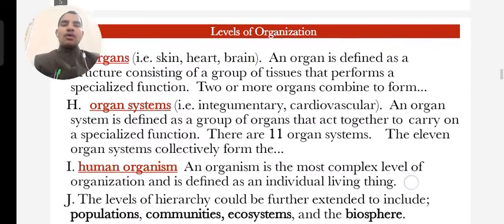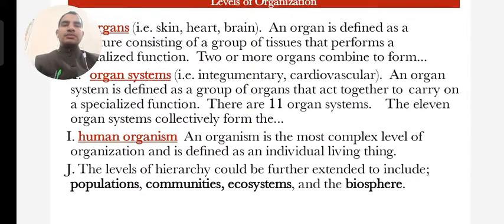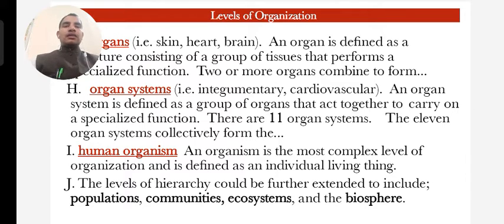And the organ systems, like the integumentary and cardiovascular systems, are made of various tissues. A system is defined as a group of organs that act together to carry on a specialized function. There are 11 organ systems in the body.